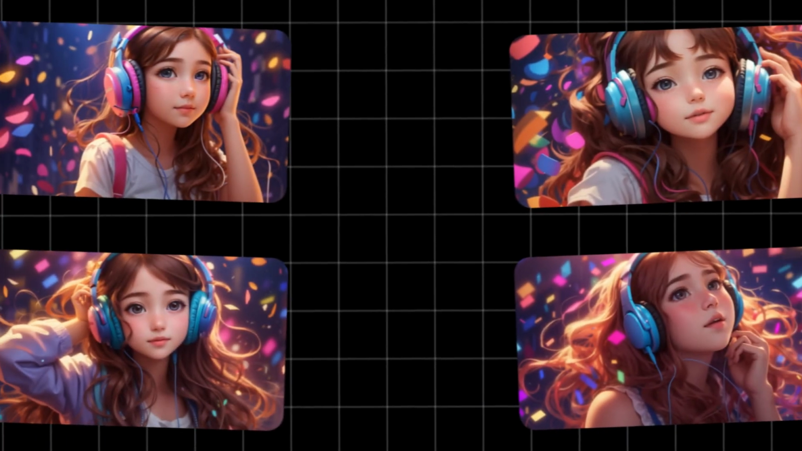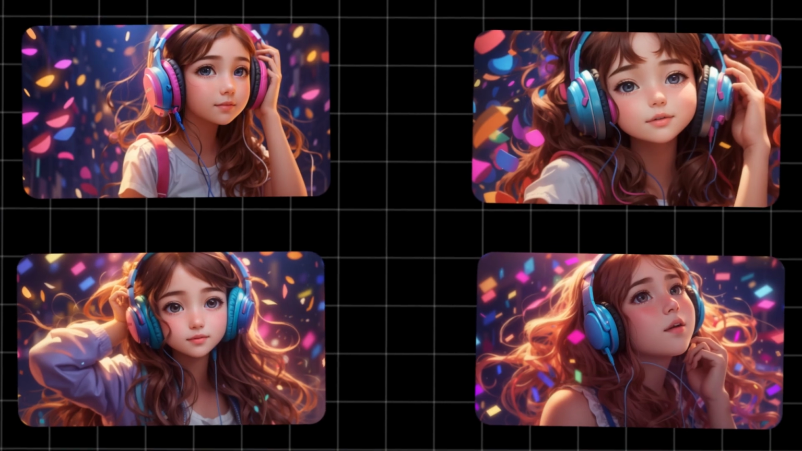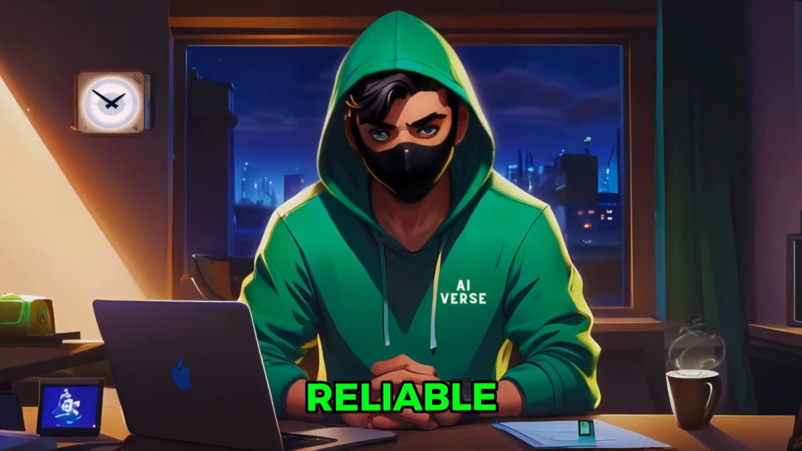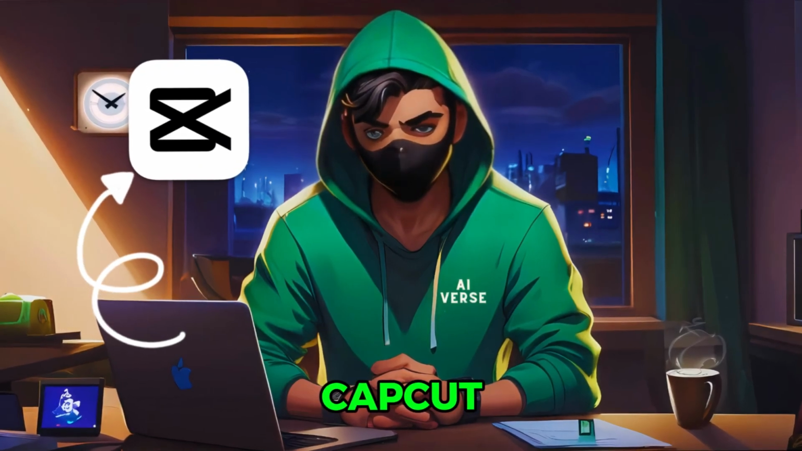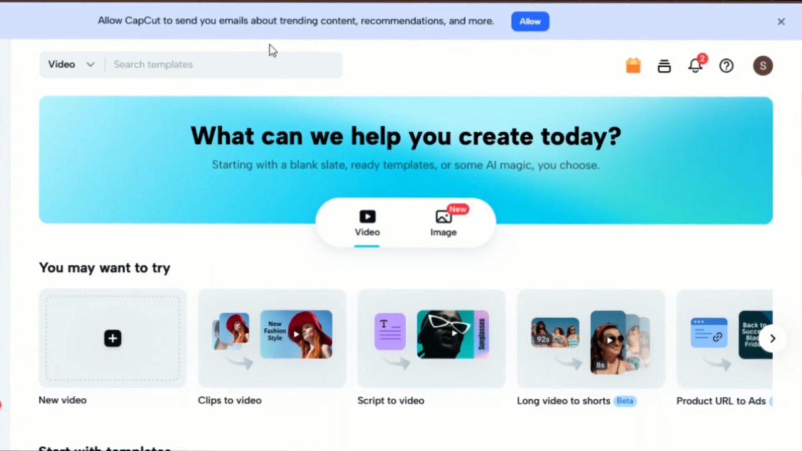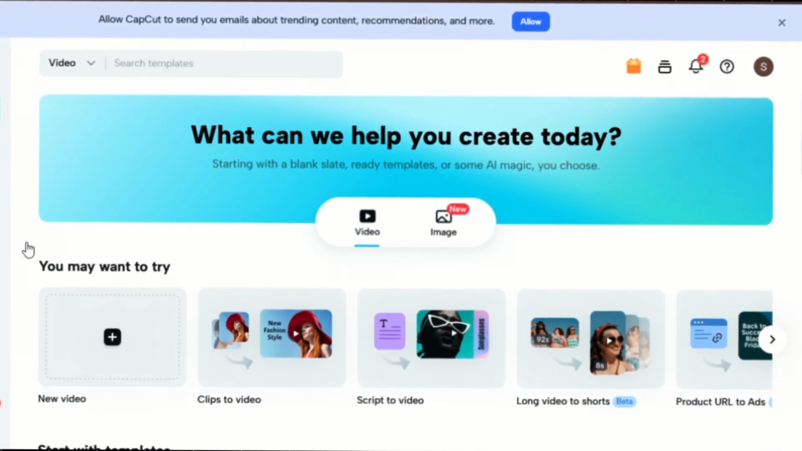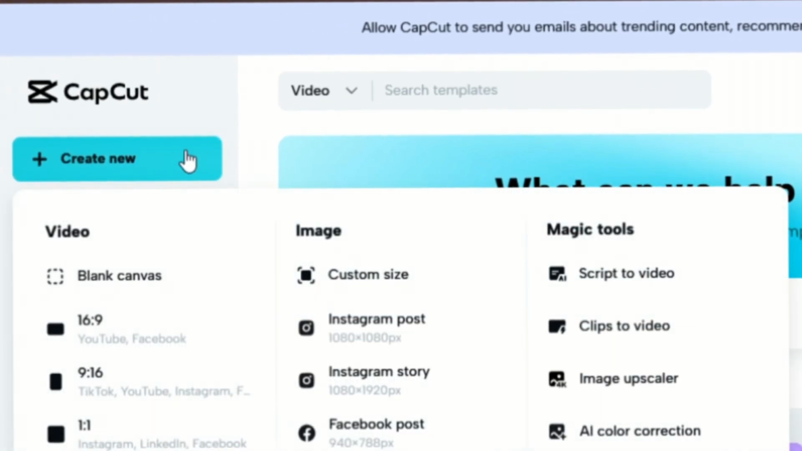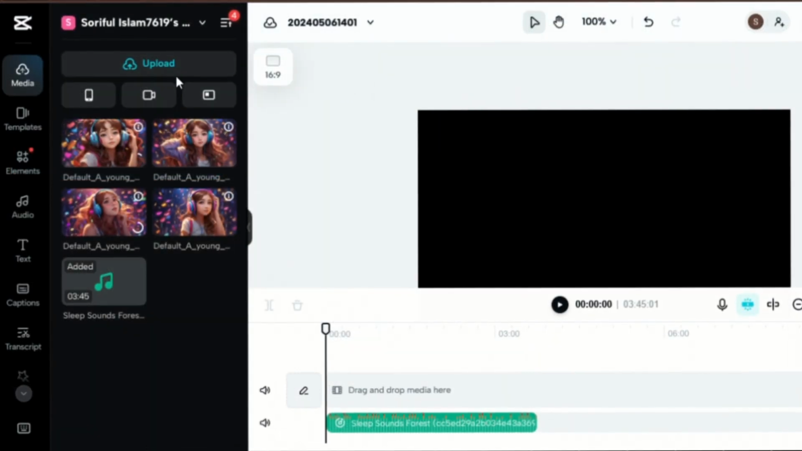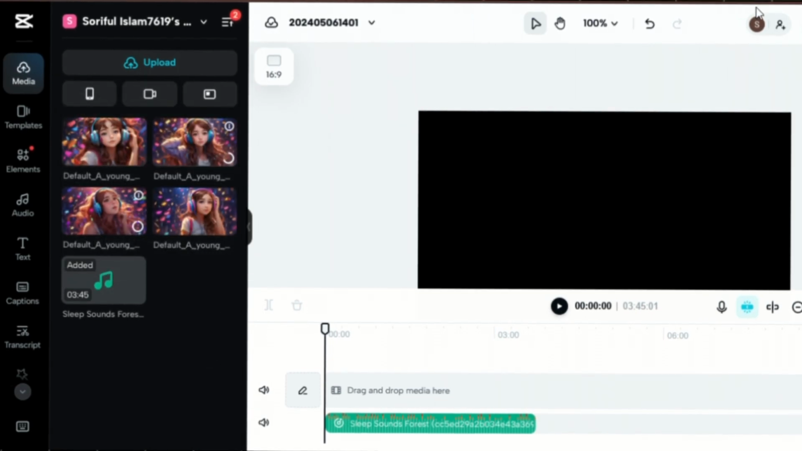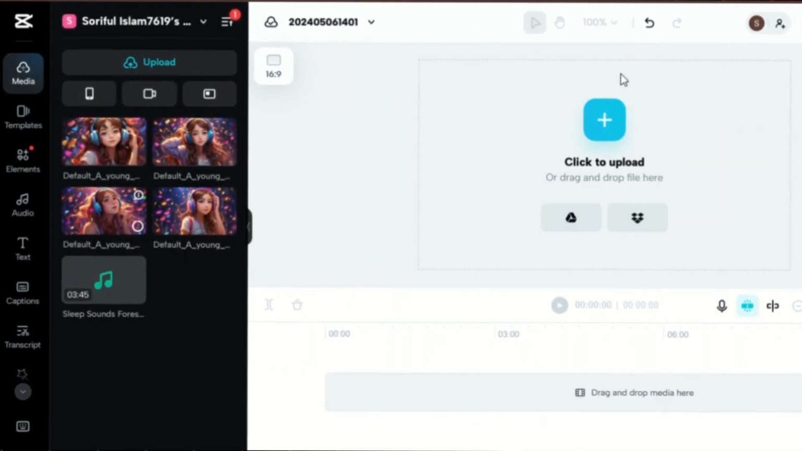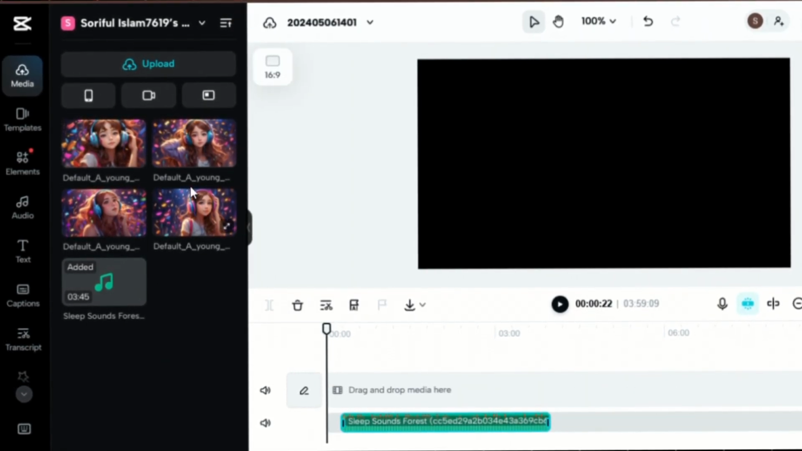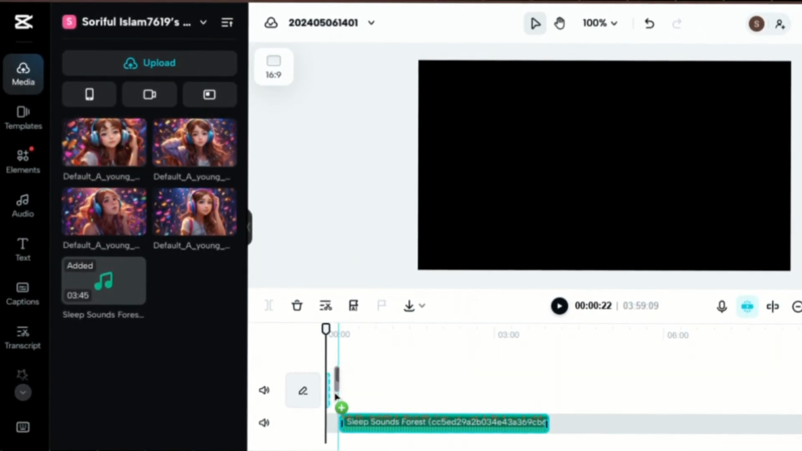Okay, since we now have got our pictures ready, it's time to create a video with this image. For creating the video, I will use my old reliable and free software CapCut. You can download it on your device or use an online version. If you are new to CapCut, create a free account. After creating the account, click on Create a New Project. Now upload the image and the audio file. After uploading the files, first drag and drop the audio file into the timeline. After that, insert the image. Now adjust the image length with the audio.